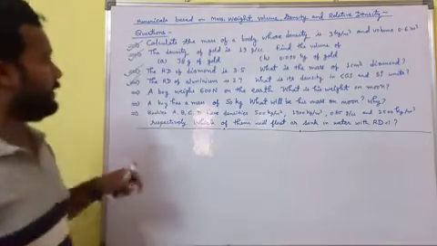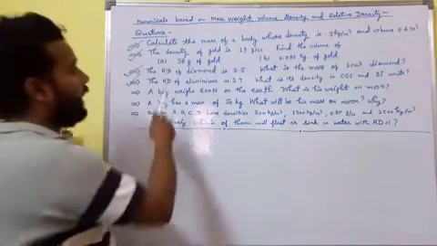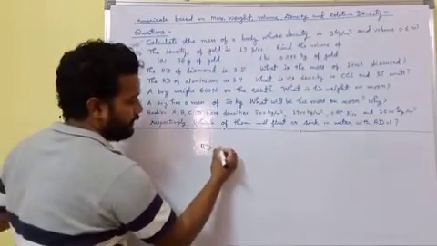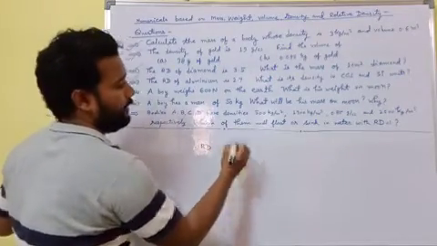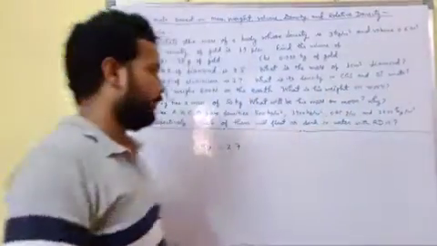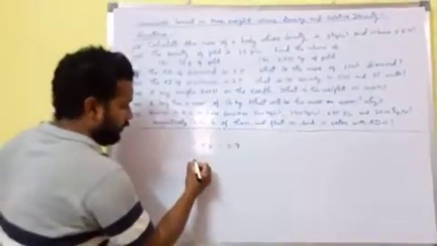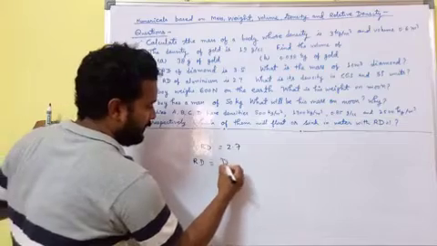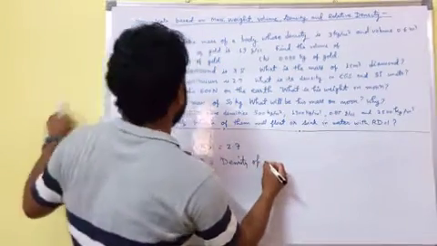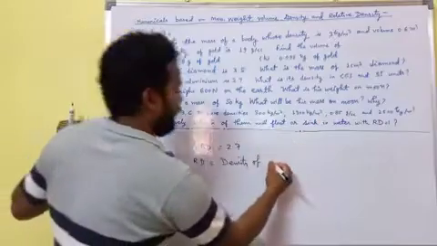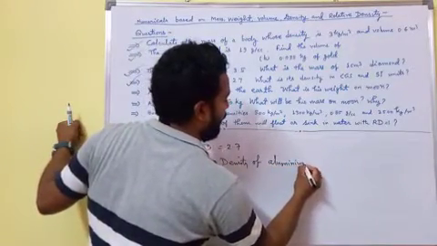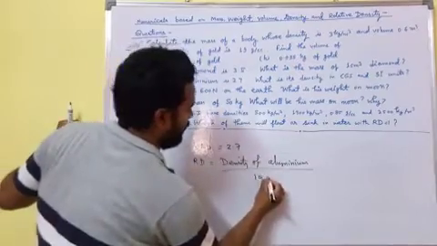The next question is also based on the previous question. The RD of aluminum is given as 2.7. What is its density in the CGS and SI systems? Now RD equals density of aluminum upon density of water.